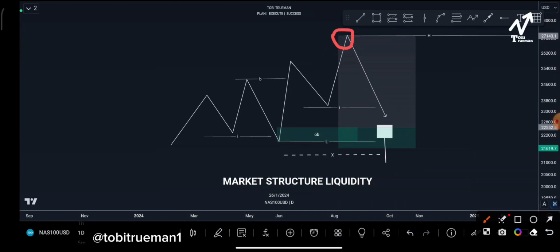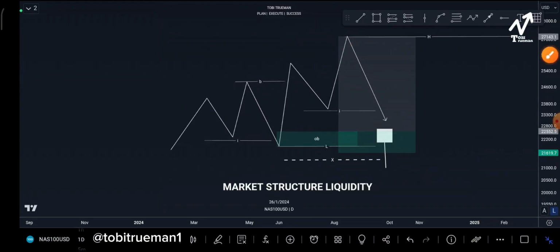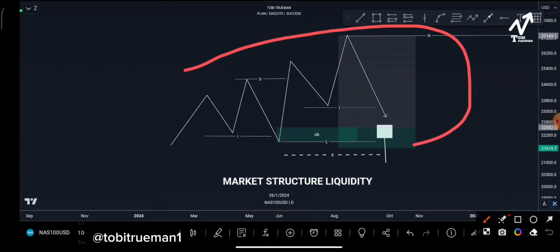With that, you put your stop loss below the low point, right? But you will realize that price will just come, make a little reaction, go up, and then it will take you out. This is what we call structural liquidity, because this is a confirmed structure. And what type of structure is this? This is a bullish structure.